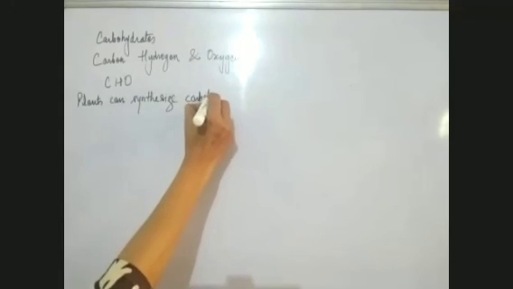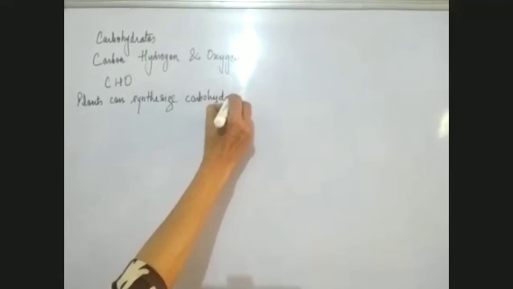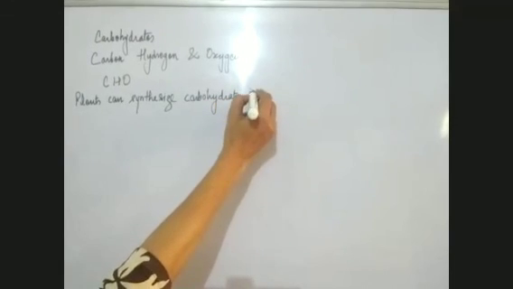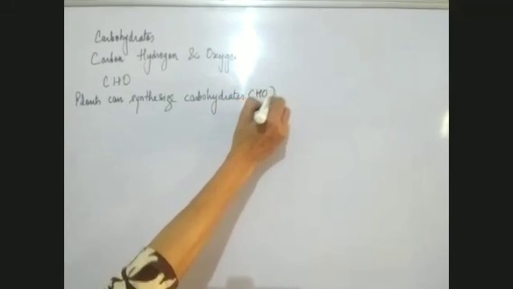The carbohydrates, these can be synthesized. See, this is the time I'm writing carbohydrates. Otherwise, I'll use the word CHO for writing carbohydrates.